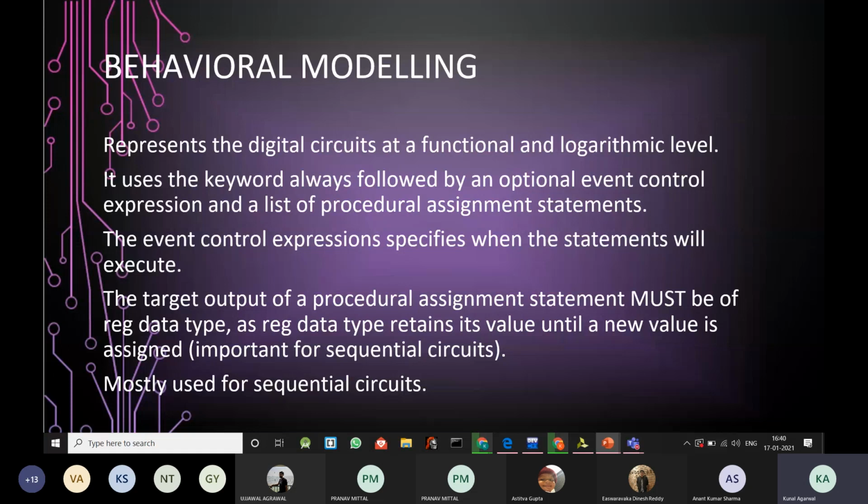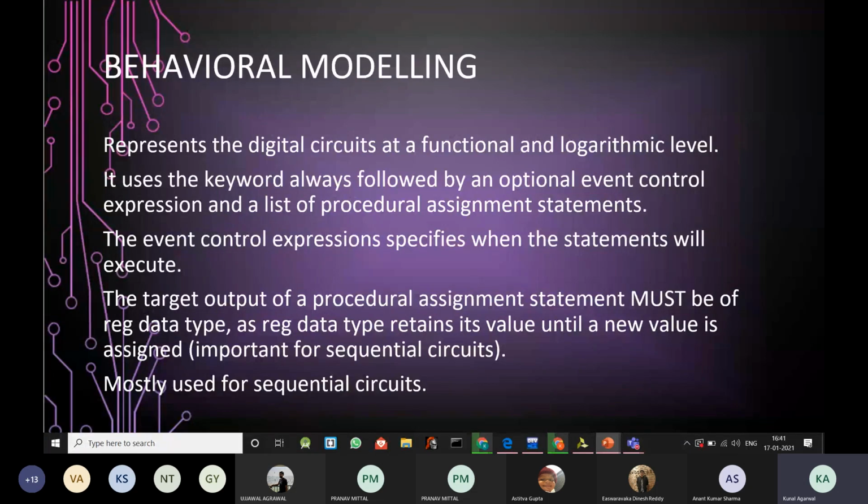So the two types of modeling that we have discussed so far are mainly used in the case of combinational circuits. Okay, now moving on to the third type, which is behavioral modeling. We will basically be using it for the sequential circuit, which will be covered properly in the next upcoming workshop. But let's have a quick overview.